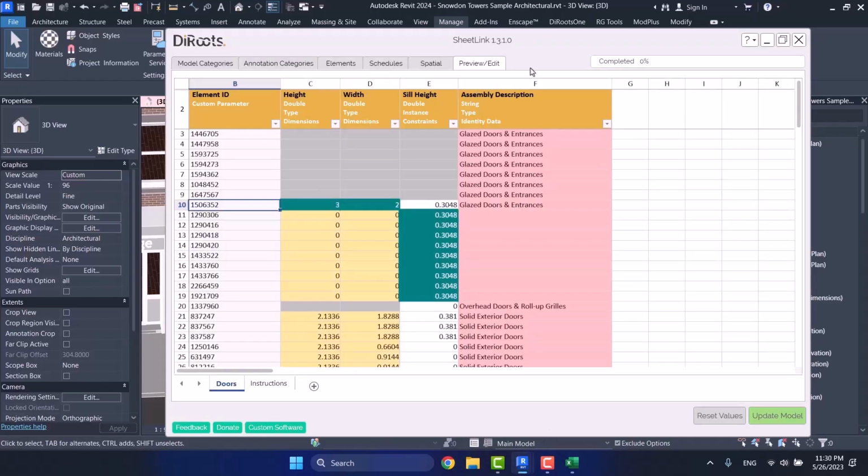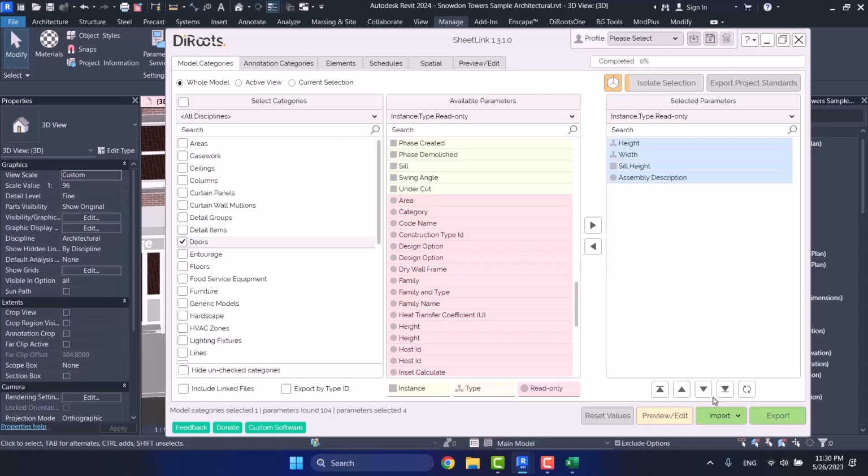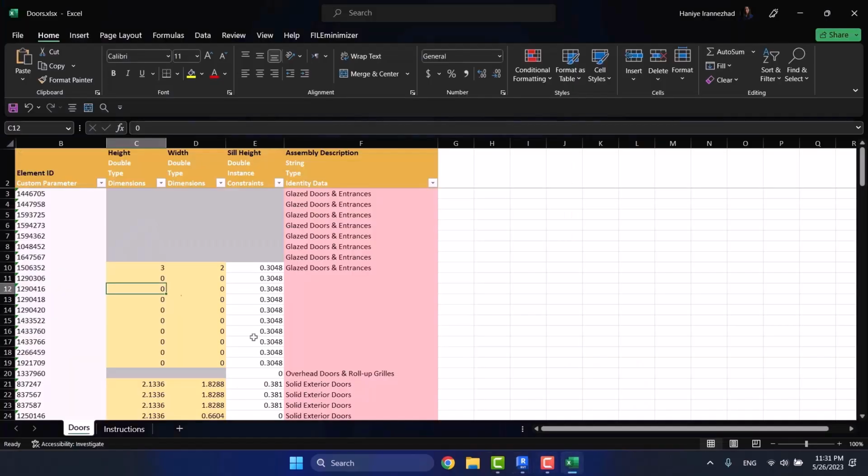Now let's come back to here. We have an import from Excel as well. This one doesn't offer you any preview. This one only imports and updates. For example, imagine I change this to 2.1 and I change its width to 1.5. Alright, and then I change its seal height to 0. I come here and I save this.